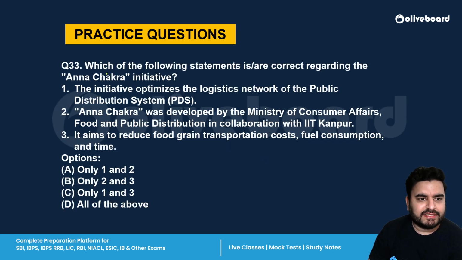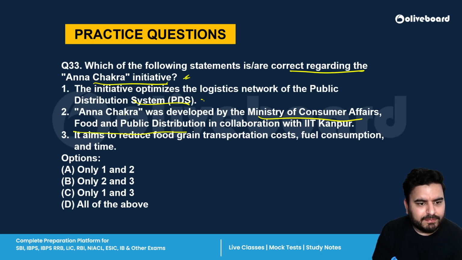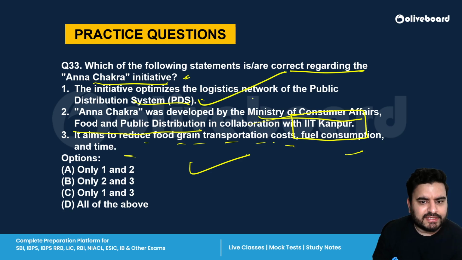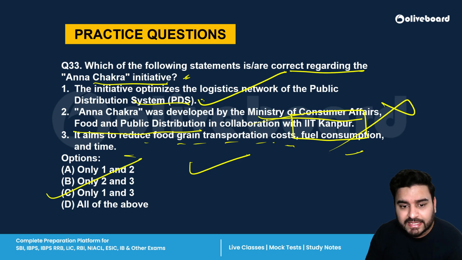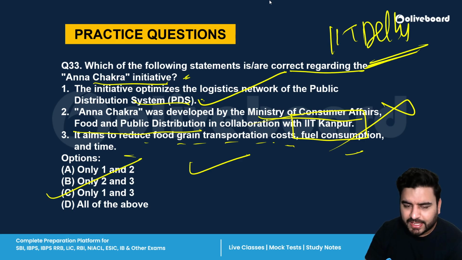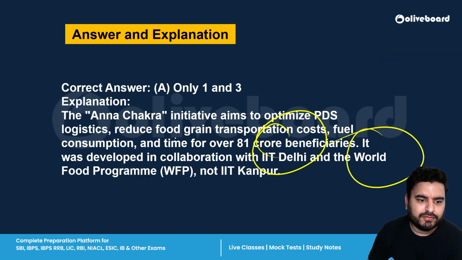Chalo. Next is, which of the following statements are correct regarding the Anna Chakra initiative? The initiative optimizes the logistic network of PDS. Anna Chakra was developed by Ministry of Consumer Affairs, Food and Public Distribution in collaboration with IIT Kanpur. The aim is to reduce food grain transportation cost, fuel consumption, and time. So third statement is absolutely correct. First is also correct. Second is wrong. Only 1 and 3. Why is second wrong? Because it is developed by IIT Delhi. Okay, not IIT Kanpur. IIT Delhi and World Food Program.